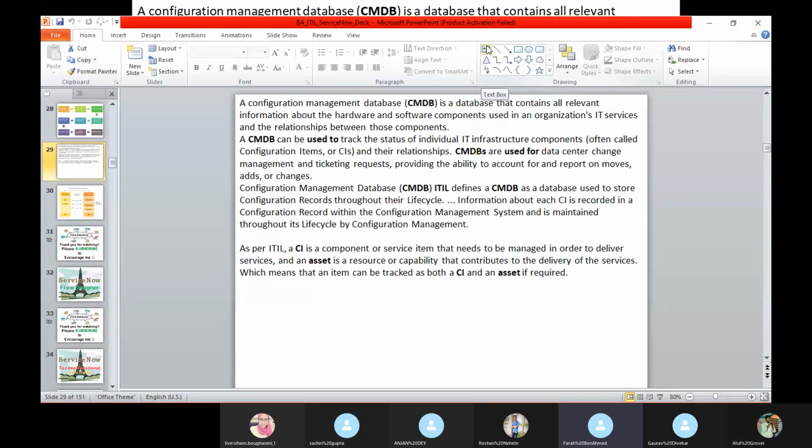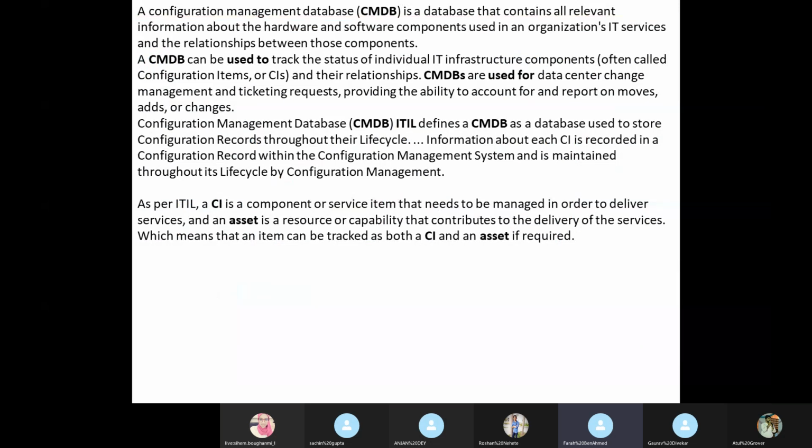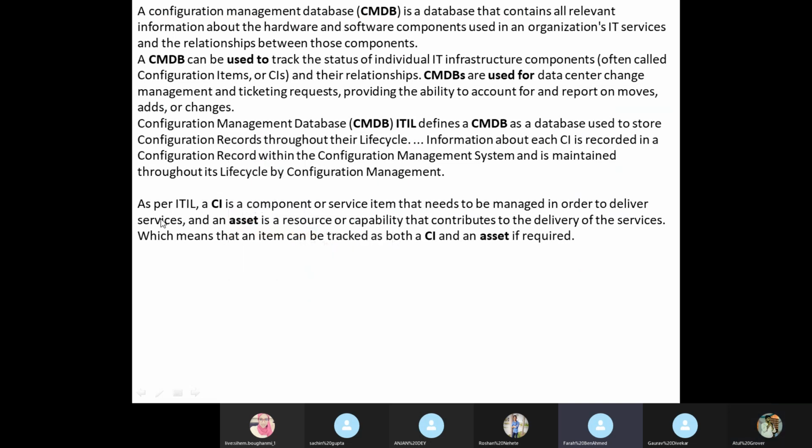It's as I just said, it's a component in our environment that we manage and we track. It's just that. Okay, now read this line till this, and tell me what you understand by this line.